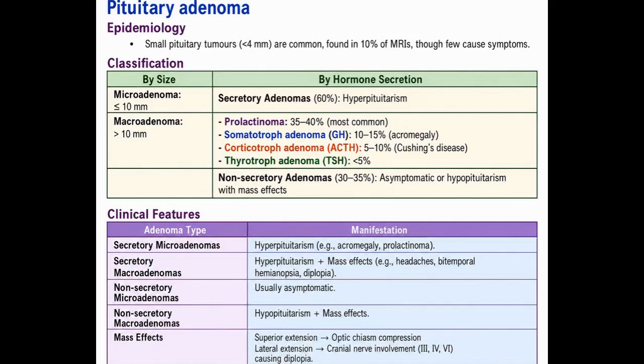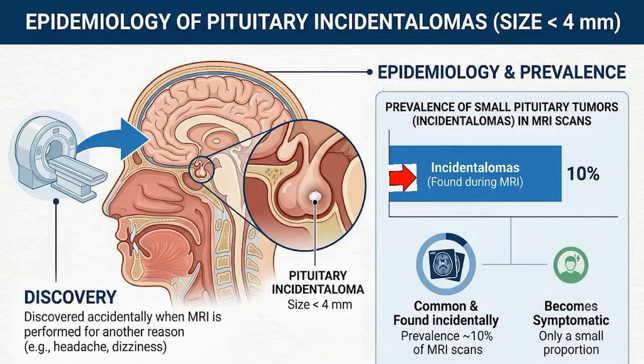Epidemiology. Small pituitary tumors less than 4 mm are common and are found incidentally in about 10% of MRI scans, although only a small proportion become symptomatic. These tiny lesions are often called pituitary incidentalomas, meaning they are discovered accidentally when MRI is performed for another reason.